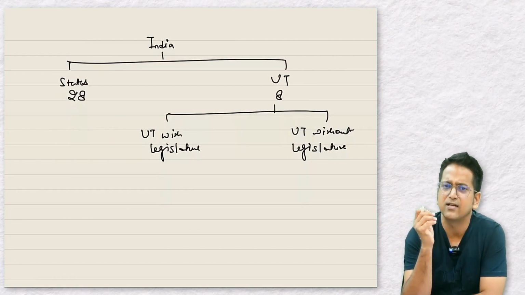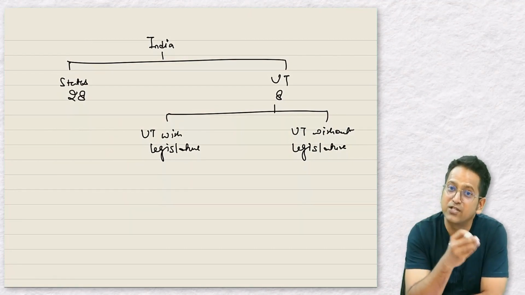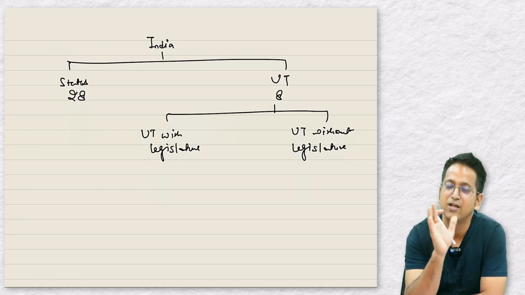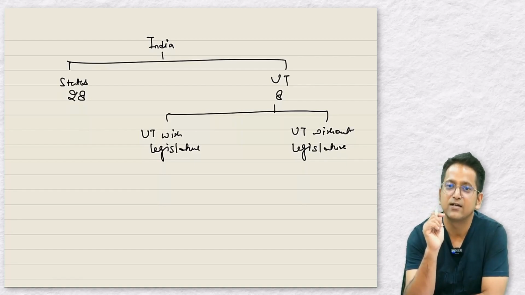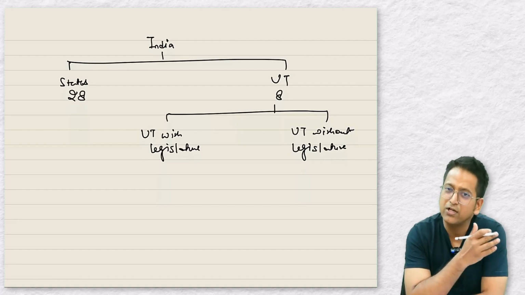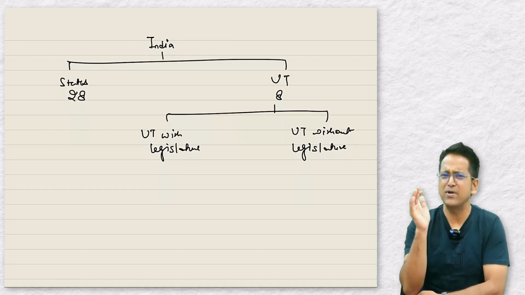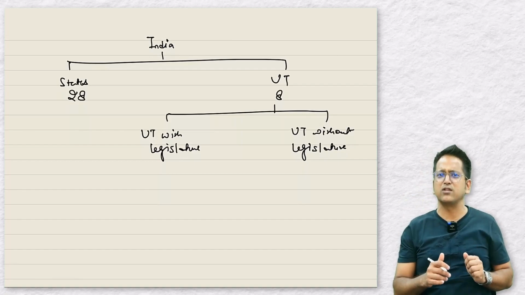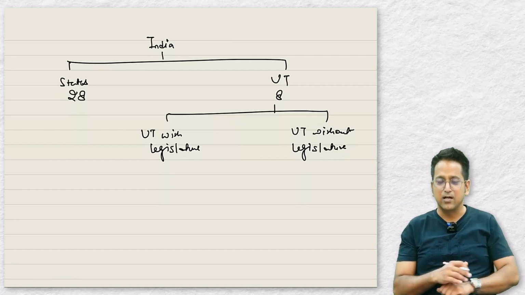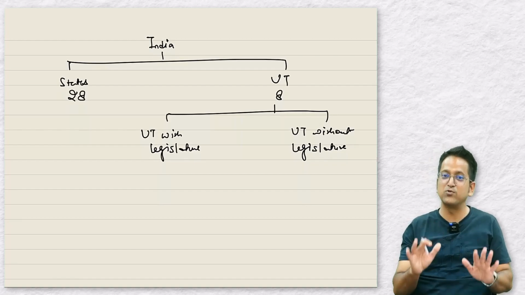Okay, understood? Those union territories who have a chief minister, like Delhi. Delhi is a union territory, do you know this? But it has a chief minister. Delhi has its own elections and legislature. So these are some union territories, but some union territories do not have their own legislature or chief minister. They are run by the central government. If you didn't know this yet, then you should know this today.